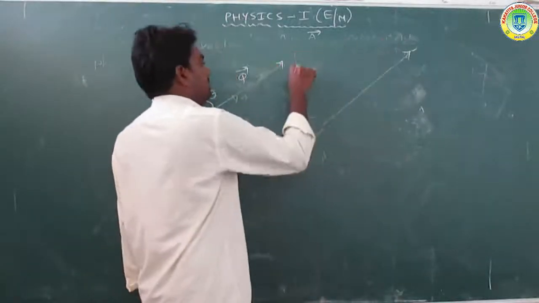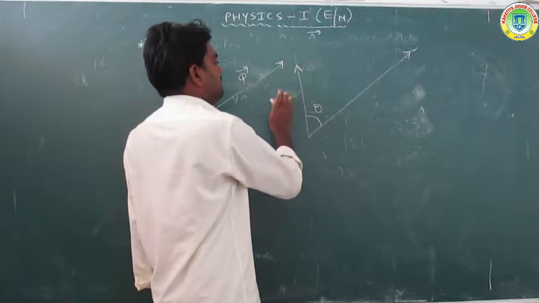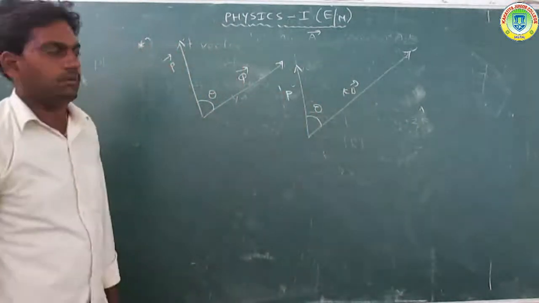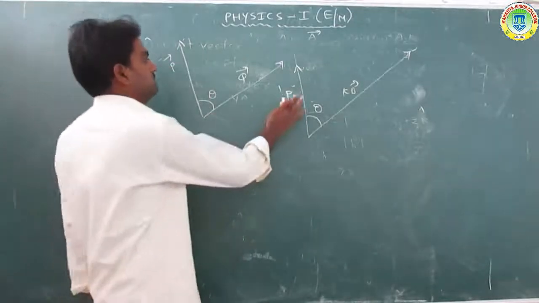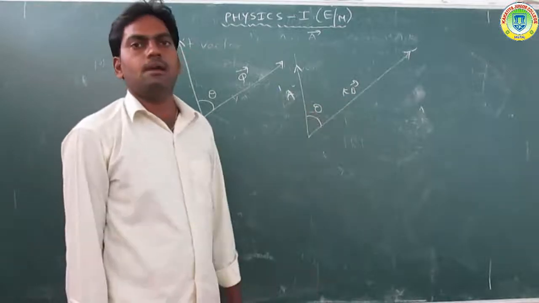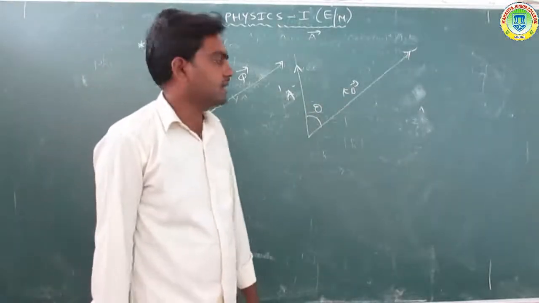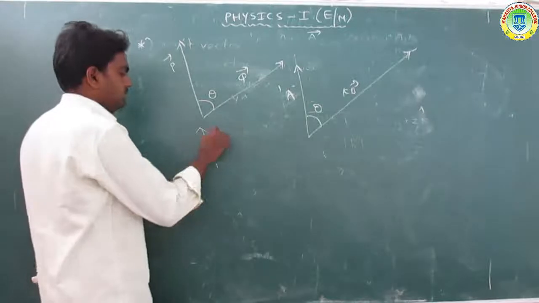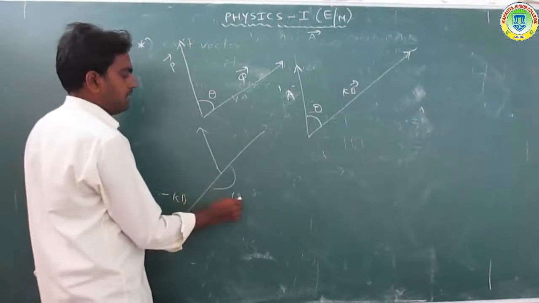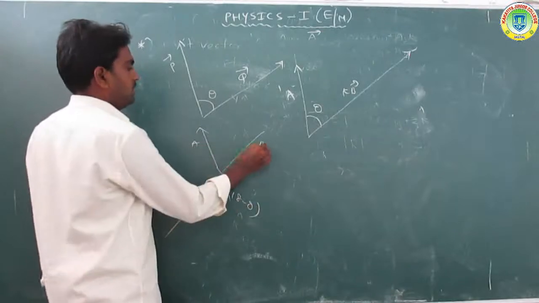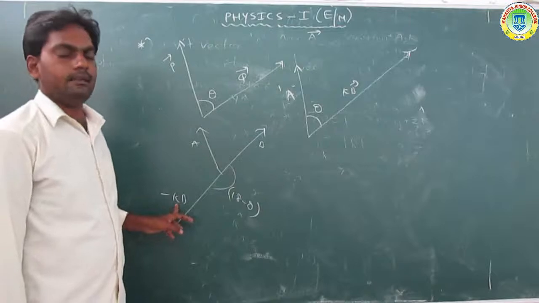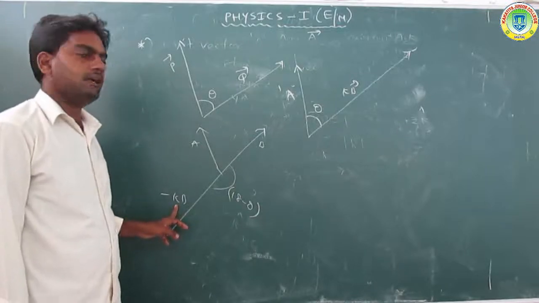Here take theta, and here take k times B, and here take the P vector, or A vector. Theta is the angle between them, and k is taken as positive. In the case of minus kB, the angle becomes 180 minus theta between A vector and B vector, and here k is taken as negative.